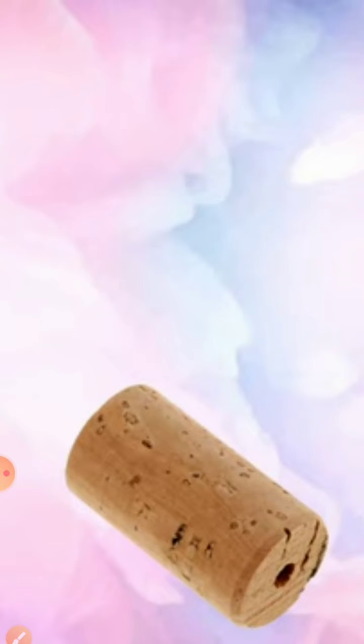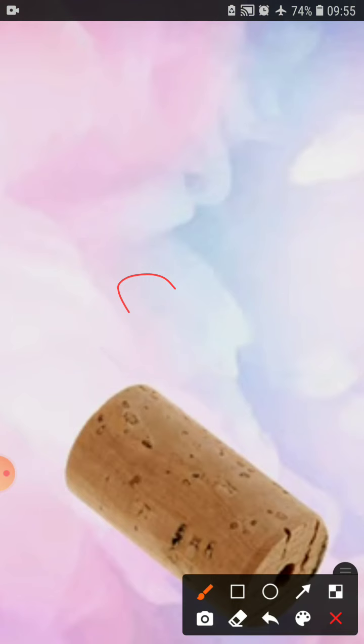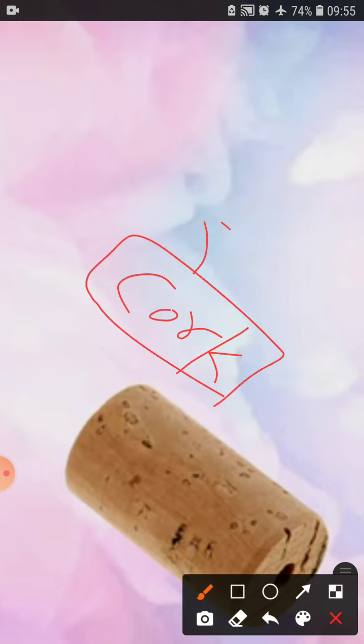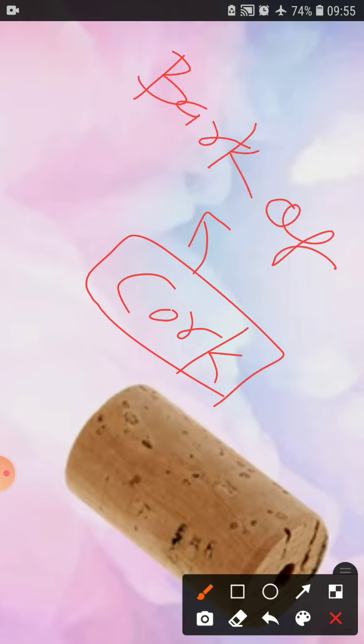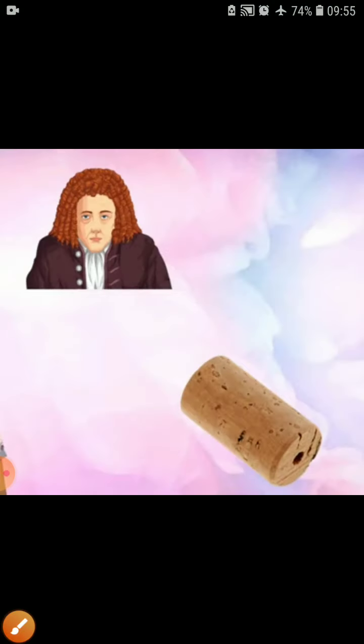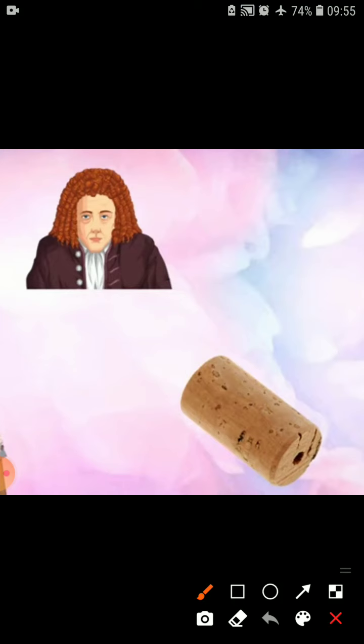Second thing, as you are able to see, this is the cork. We have already studied it, though I am going to explain. What is meant by cork? Cork is the bark of a tree. So in the very beginning, the cell was found on the bark of a tree by a person, and it was named by Robert Hooke.